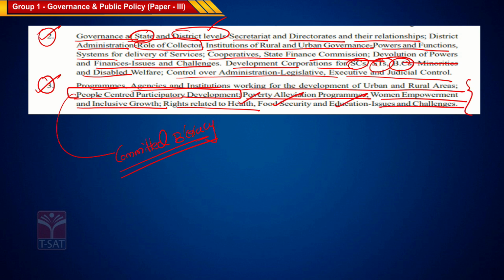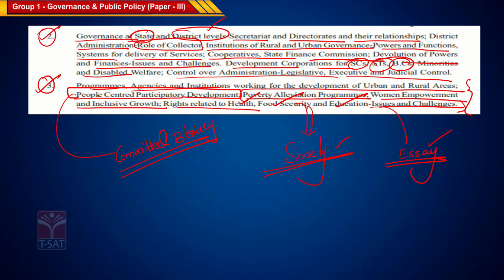All these are very, very important. Topics from poverty alleviation till issues and challenges will also be covered in your society topic. See, everything is interlinked. We need to know how to interlink it. This is also linked to your essay.